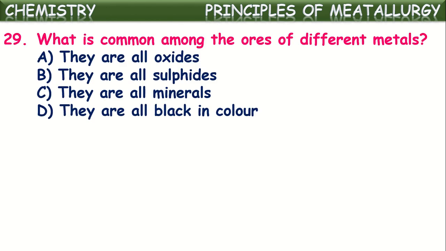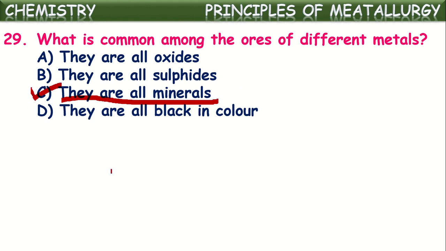Next, what is common among the ores of different metals? What is the common property? They are all oxides, they are all sulfides, they are all minerals, they are all black in color. No, they might be oxides or sulfides or carbonates. They might be any kind. But the common thing in them is they all are minerals.